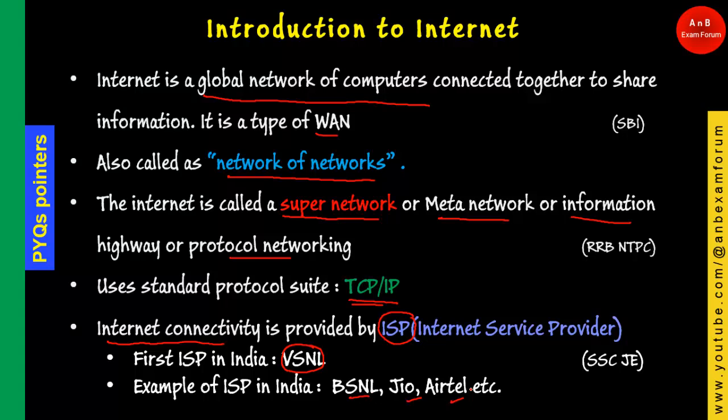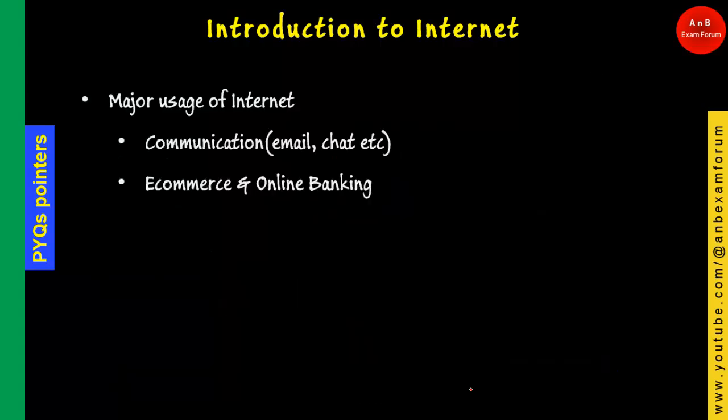The next one is the major usage of internet. As you know, it is communication. Suppose I want to communicate with a person sitting in America, so internet is the best way to communicate with that person. It can be through email, it can be through chat.